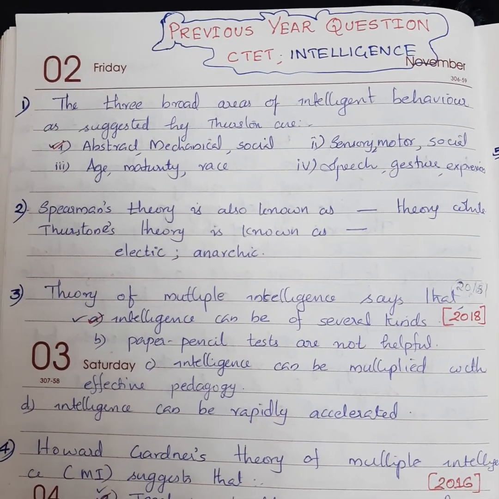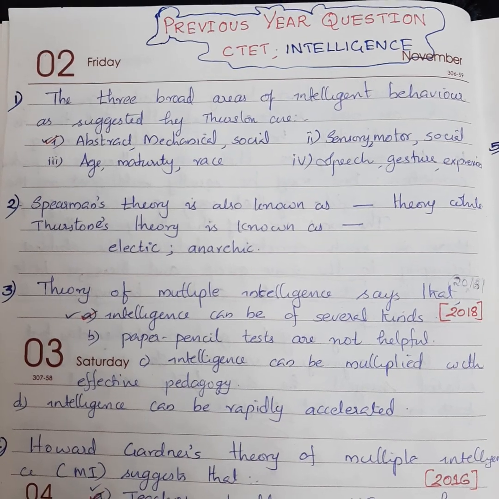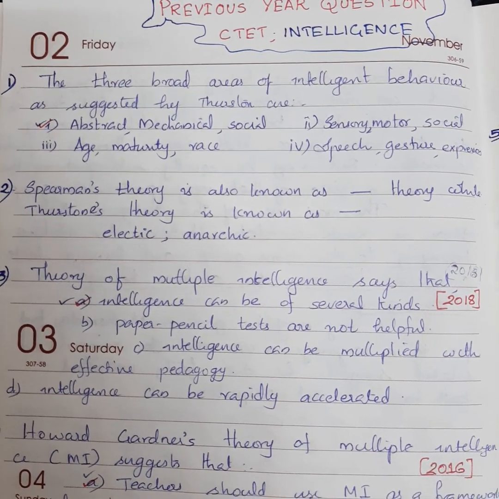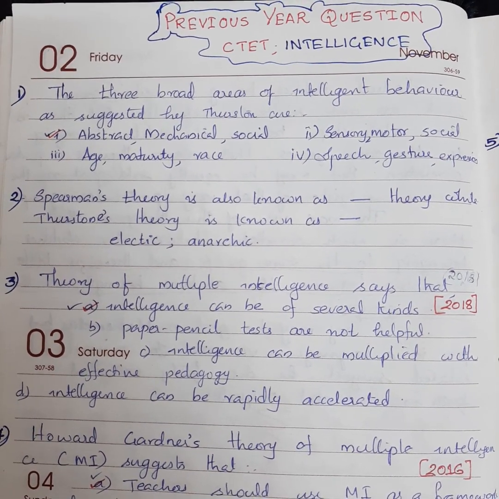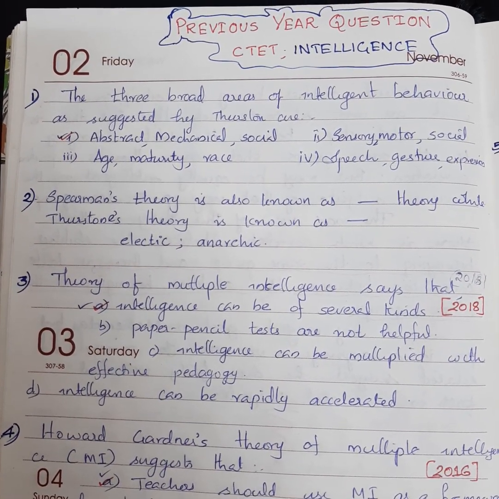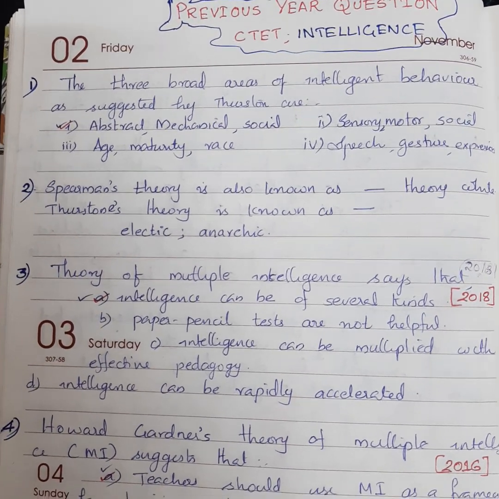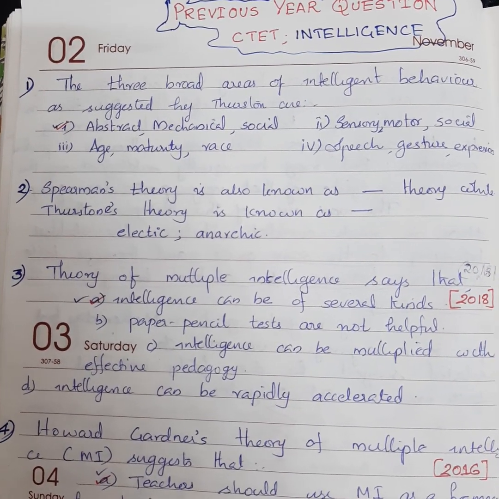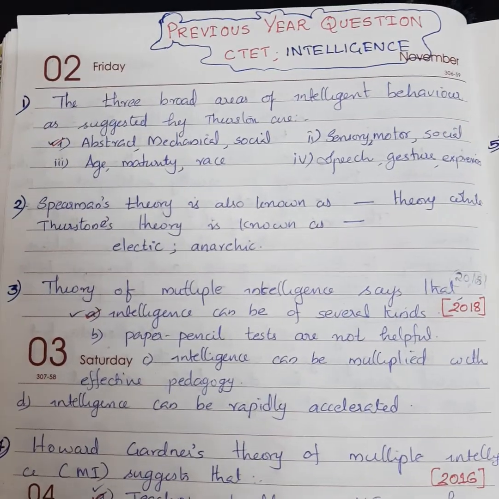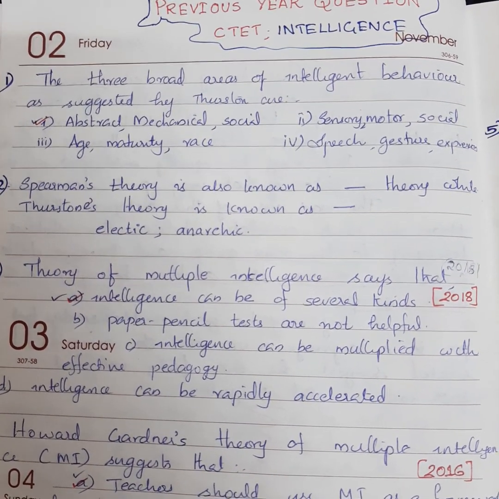Third one is age, maturity and race. Fourth one is speech, gesture and expression. From these options, we need to find out the three areas mentioned in the theory of intelligence by Thurston. Here answer is option A, abstract, mechanical and social.